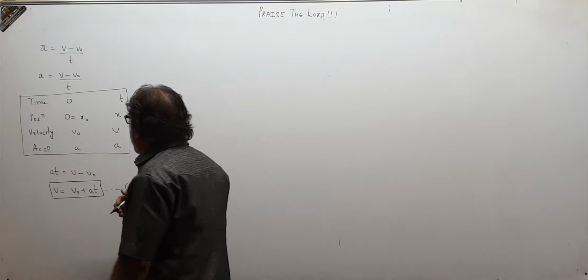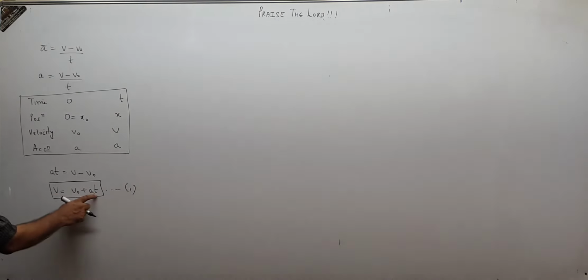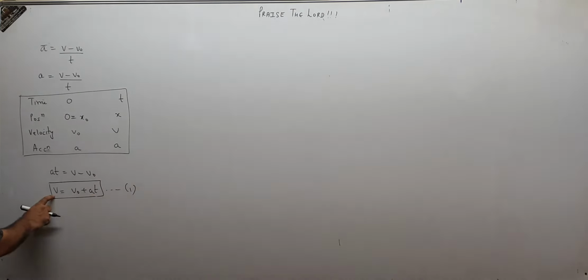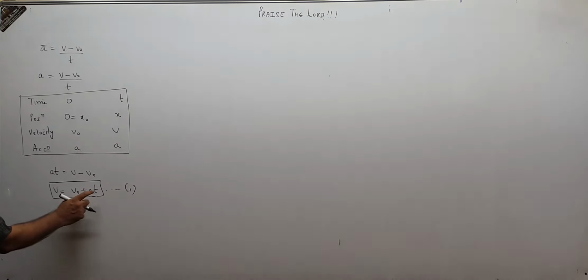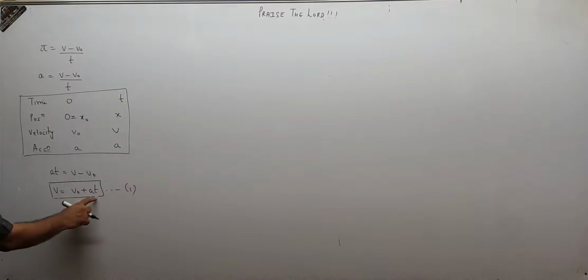Now children, if we draw the graph of velocity, v is vo plus at. There is a linear relation between v and t. t is raised to 1, v also raised to 1. These two are constants. As time changes, velocity changes. Therefore, the graph of velocity and time will be a straight line. It is a linear equation in two variables. Both are having power 1. Both are variables. Time will change, velocity will also change. So the graph of a linear equation will be a straight line.